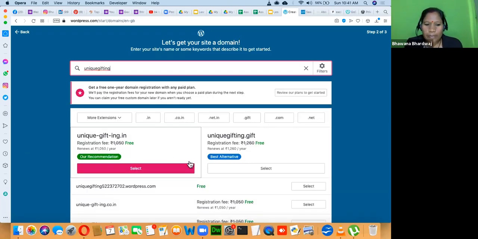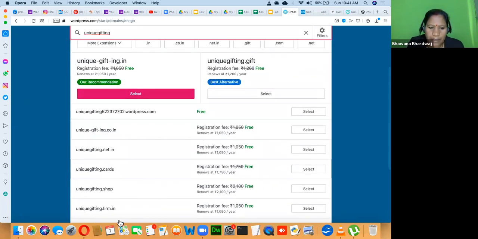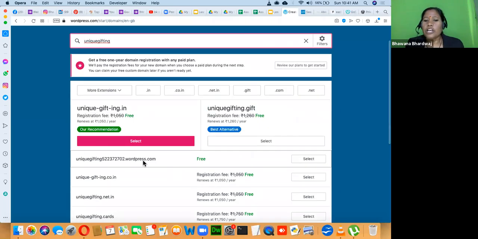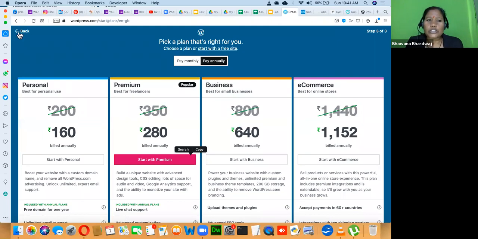Whatever domain names you find, all these are paid ones. Dot gift is a paid one. All the domains are paid except those marked free. Wherever it's written free, that is the free one. Keep this in mind: whenever you register your Gmail ID and the username is not available, you do a little brainstorming and change it. In the same way, if you don't find this name brandable enough, you can go and make changes.